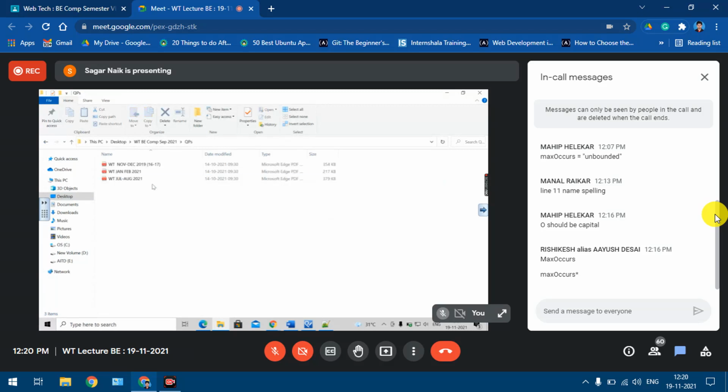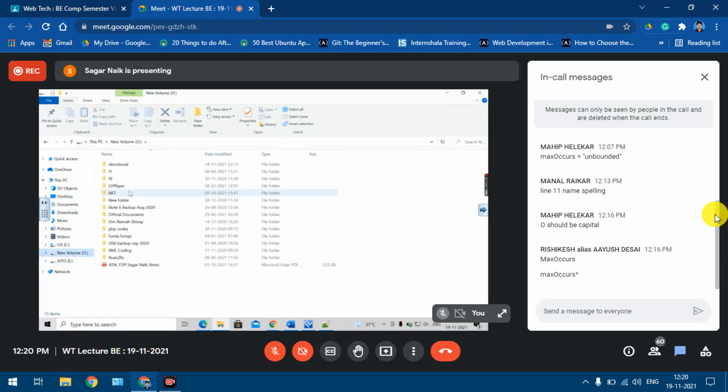Here I am having only the 16-17 scheme, but you need to refer to the old papers also, because at that time they had this XML, and the syllabus was the same.